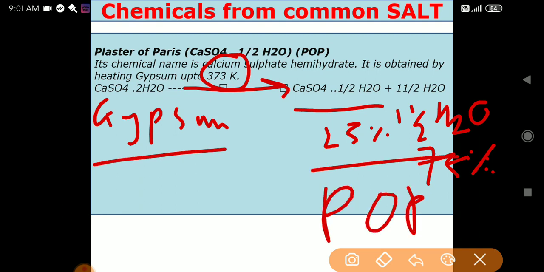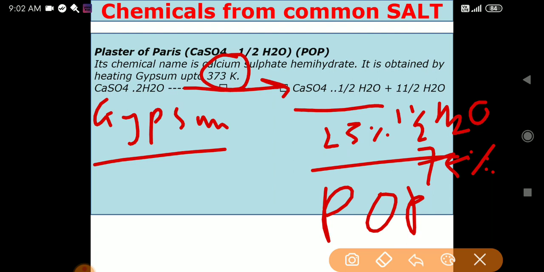So this is nothing but POP, calcium sulfate half H2O, that is calcium sulfate hemihydrate, plaster of Paris. If you heat only to 100 degrees Celsius, then this POP will show its best property. Remember once again, if you heat it above 373 Kelvin, then it becomes useless, dead POP.